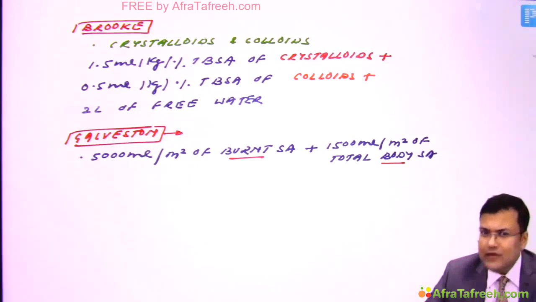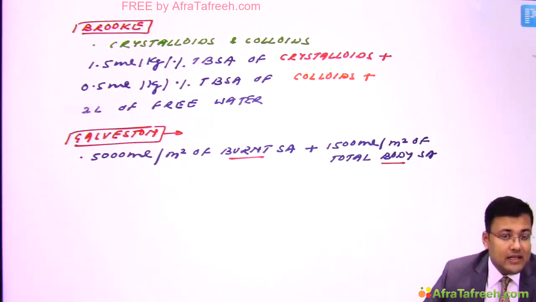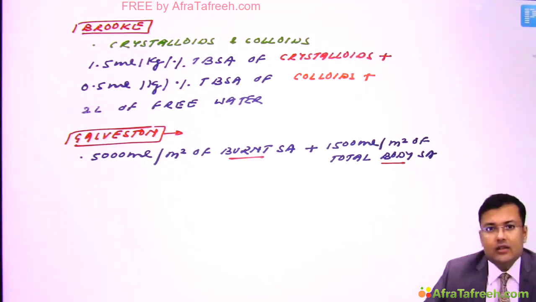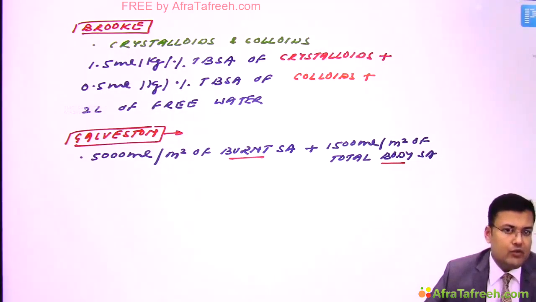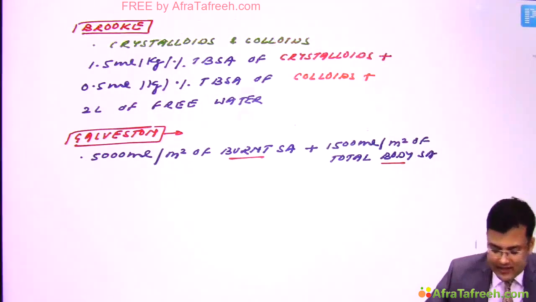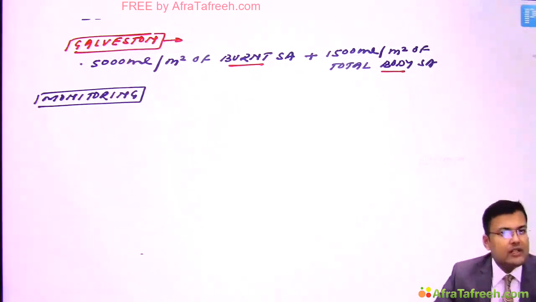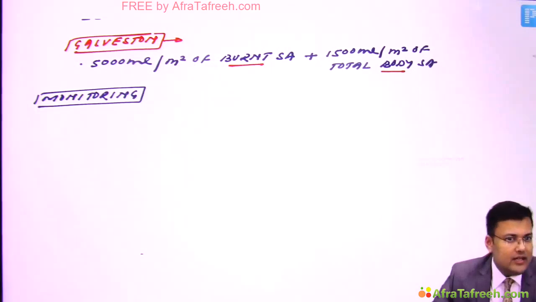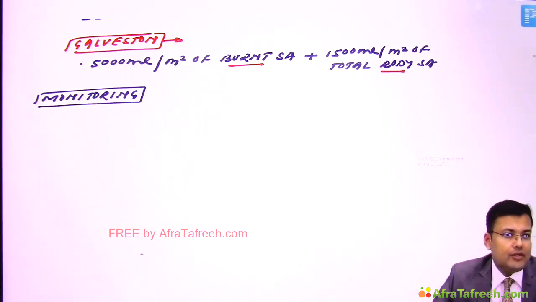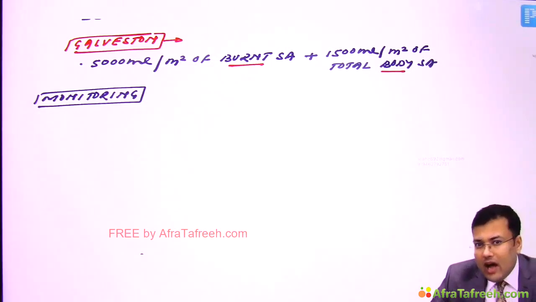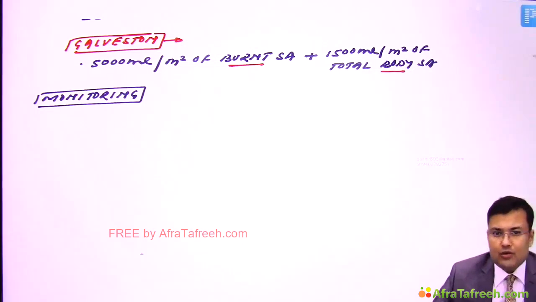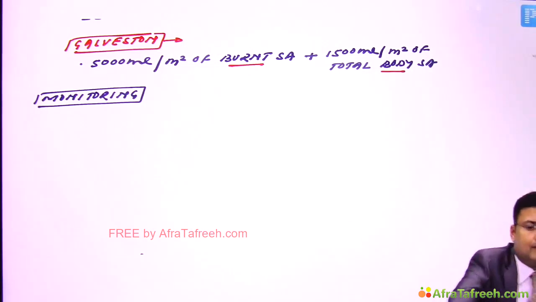So we start the fluid resuscitation. Simultaneously we have to monitor the fluid resuscitation. One question which is asked almost every year in NEET or AIIMS is the best clinical indicator of tissue perfusion, and that is urine output. How much should be the minimum urine output after adequate tissue perfusion?